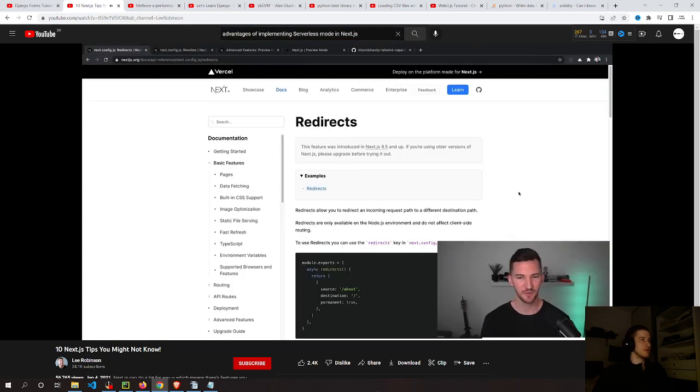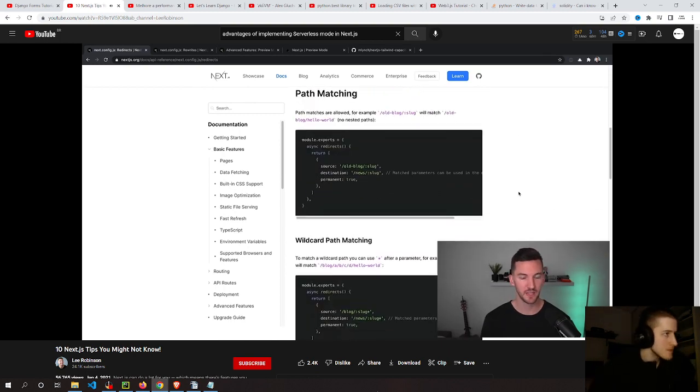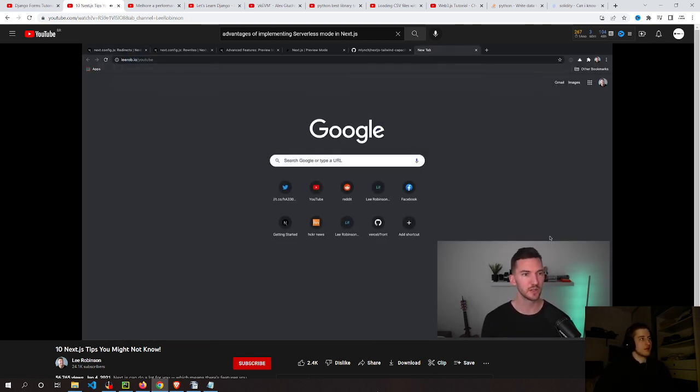First up, redirects. After Next.js 9.5, redirects were added directly into the framework, allowing you to take an incoming request and output it to a different destination. Whether that's an internal path or an external path to some other website, you have support to do things like path matching or wildcard matching, for example, if you wanted to do an entire directory of blog posts. An example of this would be for my website. If I go to lirod.io/YouTube, this is actually going to redirect externally to my YouTube channel.